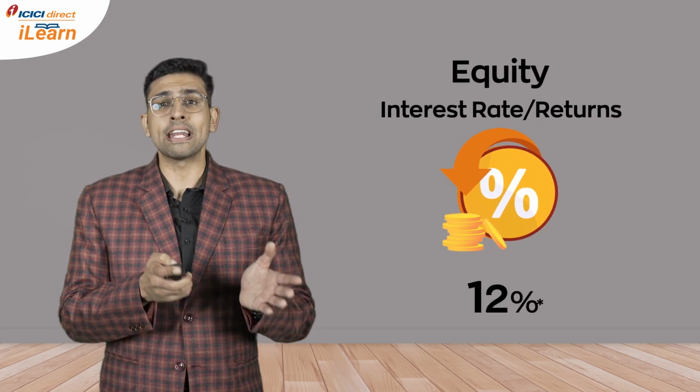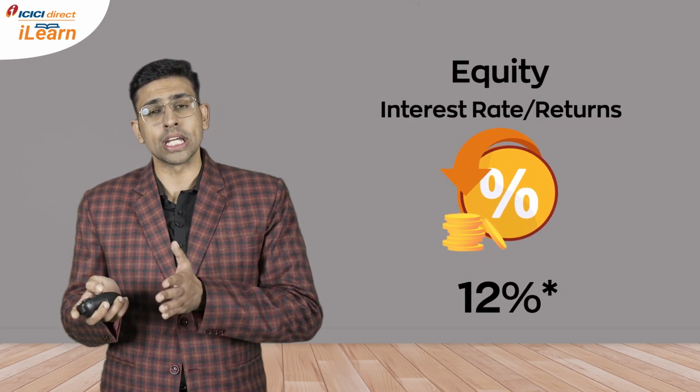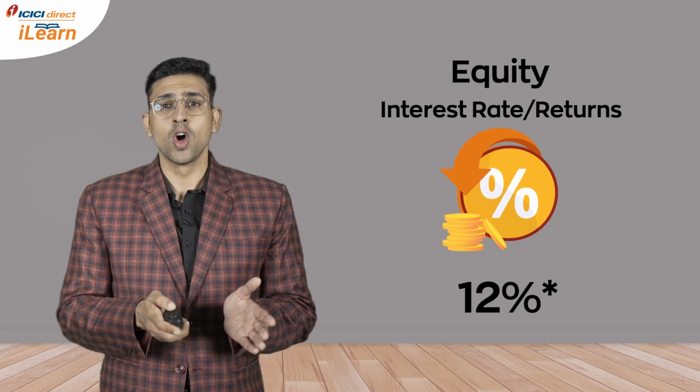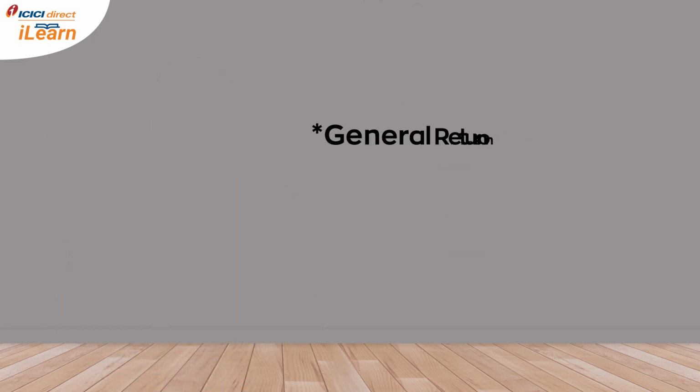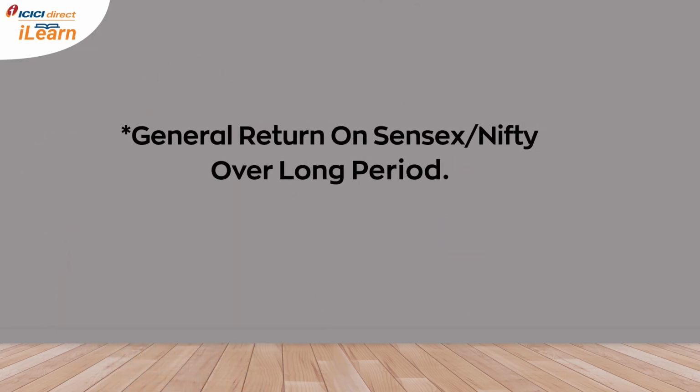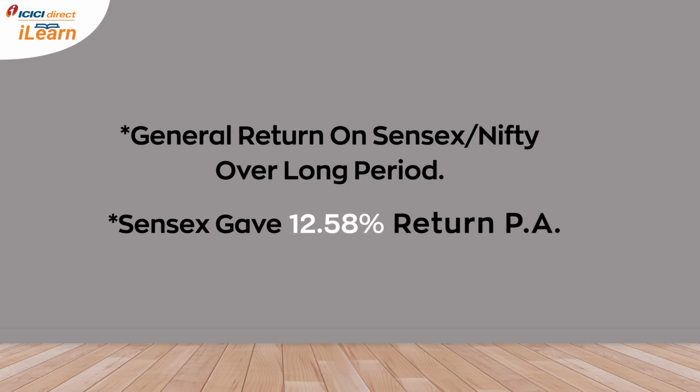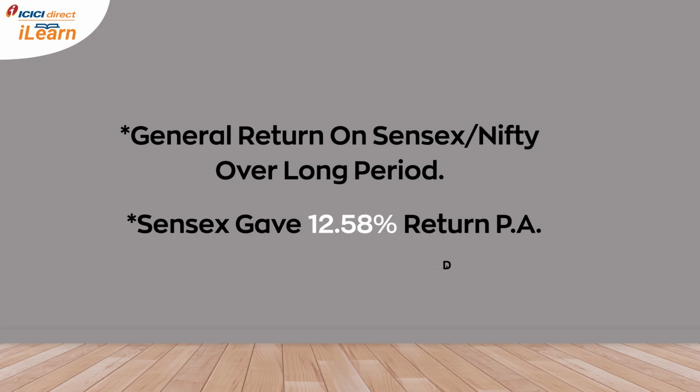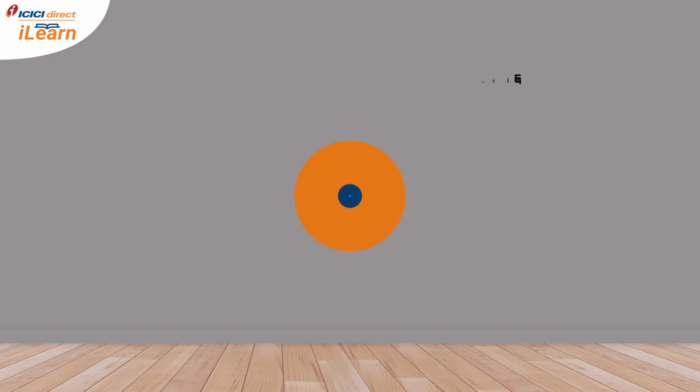Now, if I had invested the same amount in equity with the assumed rate of return of around 12%, this is generally the return of a stock index like Nifty or Sensex over a longer period. We have seen that Sensex has given a return of 12.58% per annum from 2001 to 2021.